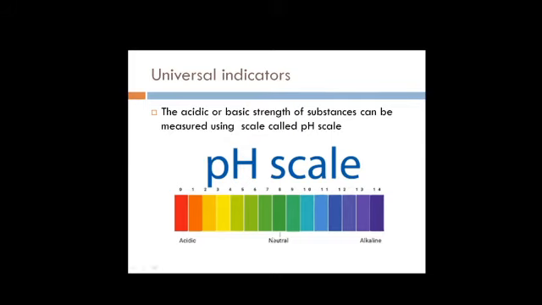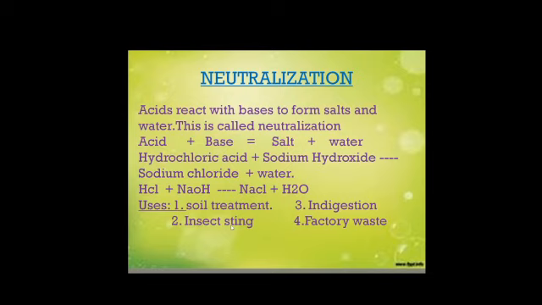Now, insect sting. When bees sting, you might have observed, immediately it causes a burning sensation and you feel pain there. This is because when an insect bites us, it releases an acid called formic acid. Because of that formic acid, we feel pain. So, to reduce the effect of the acid, we use a base. Generally, baking soda, which is available in our houses, we can apply, or else we can apply calamine lotion which has zinc carbonate.